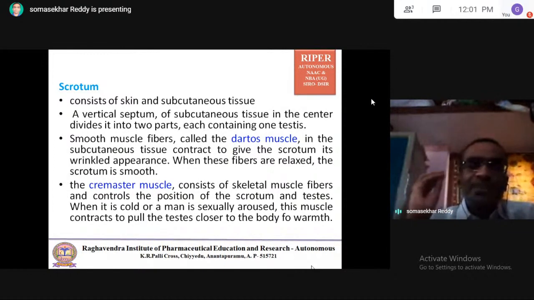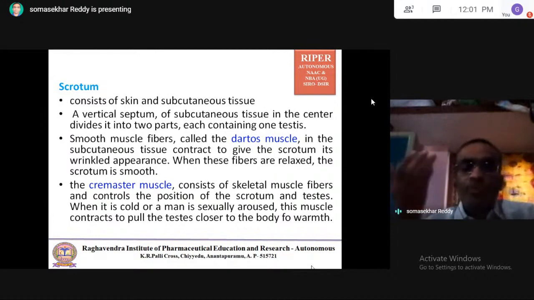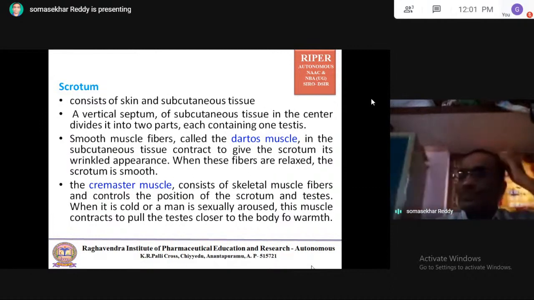Next, smooth muscle fibers called the dartos muscle. The smooth muscle fibers of the scrotum, called the dartos muscle, in the subcutaneous tissue contract to give the scrotum its wrinkled appearance. When these fibers are relaxed, the scrotum is smooth. When the smooth muscle fibers are contracted, the scrotum looks wrinkled.